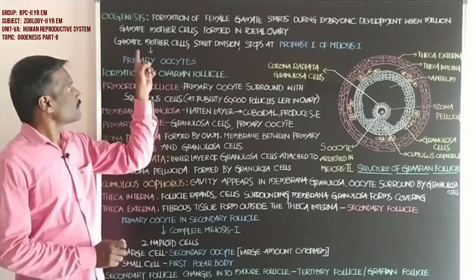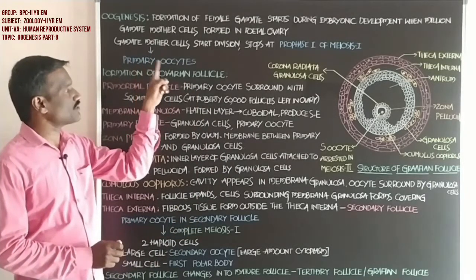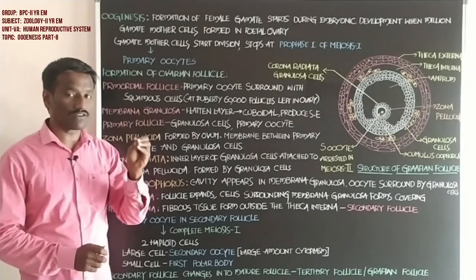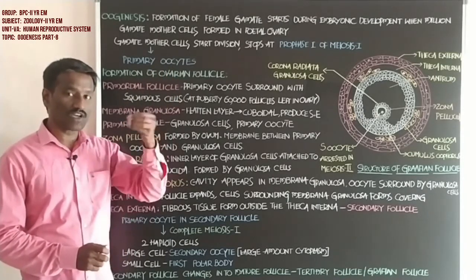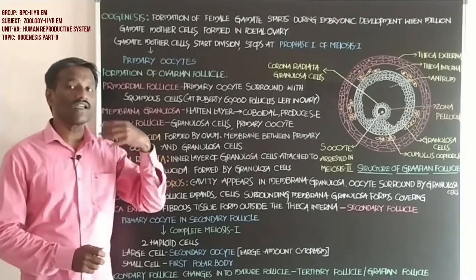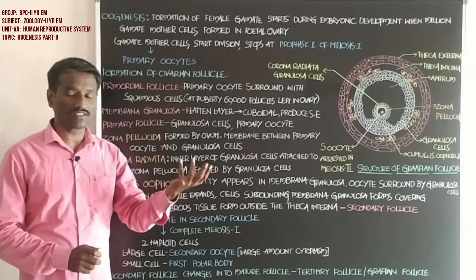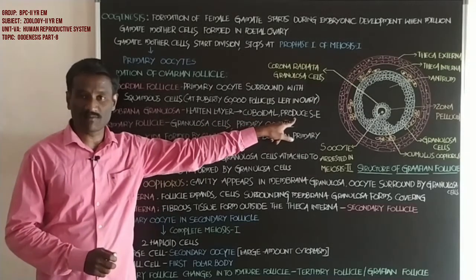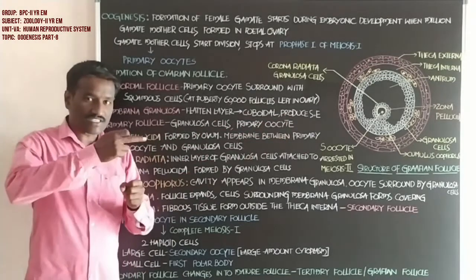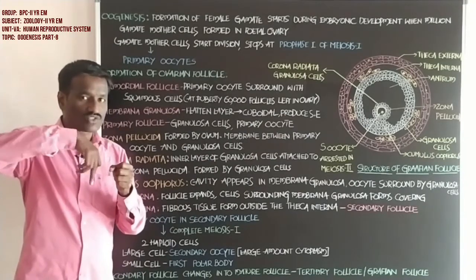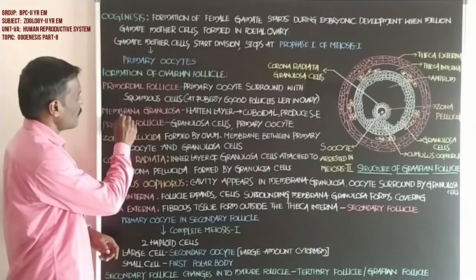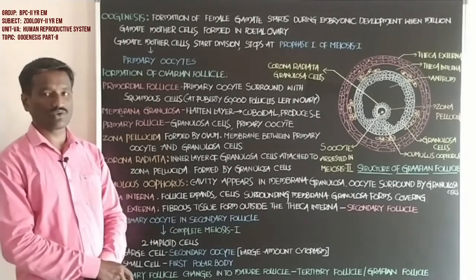Students, gamete mother cells develop into the primary oocyte. The primary oocyte present in each ovary is surrounded with the flattened layer. The flattened layer becomes cuboidal cells, and cuboidal cells produce stratified epithelium. This stratified epithelium surrounding the primary oocyte is called the membrana granulosa.